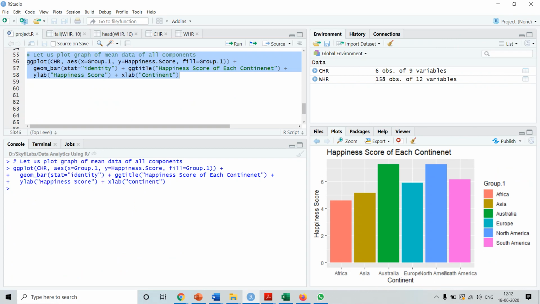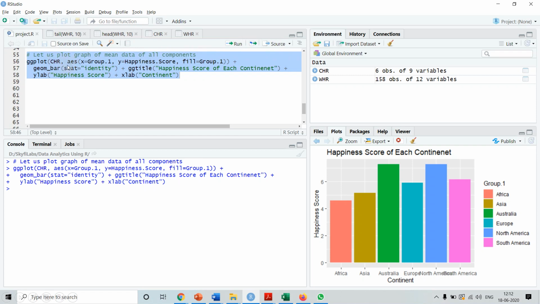Next we start plotting, okay. So for this, first we want to plot the graph of mean data of all the continents, okay. So what we are doing is we want to draw the bar plot for this, okay. So we are calling the method ggplot, and first we are specifying our data. So CHR is our data. Since we want to plot the mean data of all the continents, which we are storing in CHR, this we are specifying as the data.